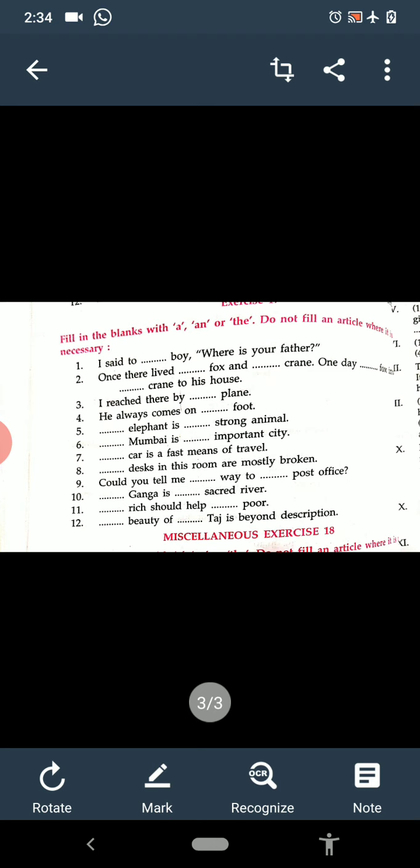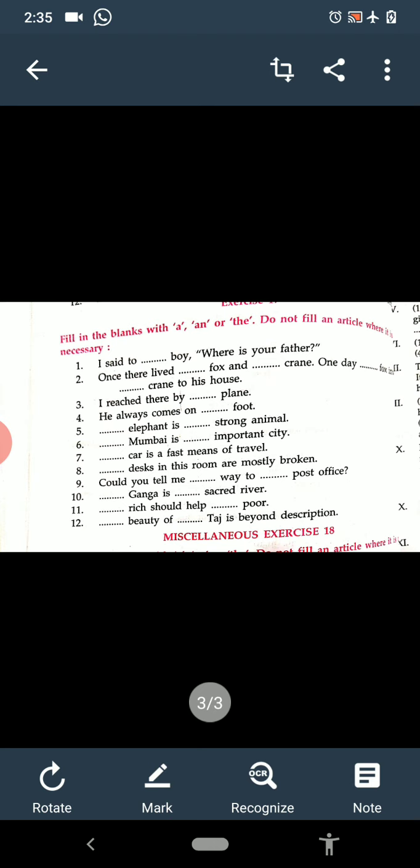Now we will use the here because we are known to the fox also, known to the crane also. Now third number, I reached there by a plane. He always comes on foot, no article. The elephant is a strong animal.